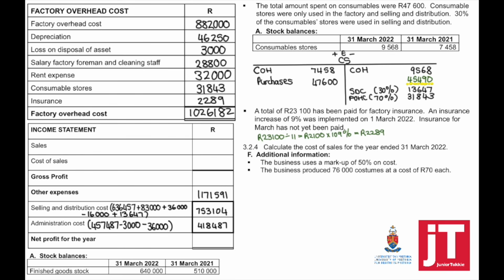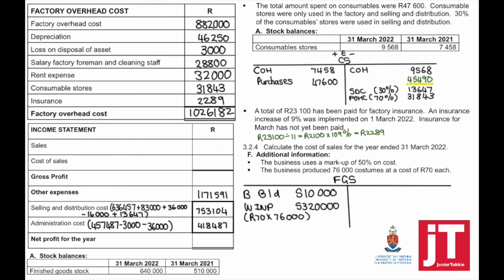Now, if we look at calculating the cost of sales for the year ended 31 March, I need the cost of sales to complete my income statement. So to find out what my cost of sales is, we can use the finished goods stock account to solve this. My balance in the beginning, 510,000. My work in process for this accounting period, 76,000. Cost of sales becomes the balancing figure.